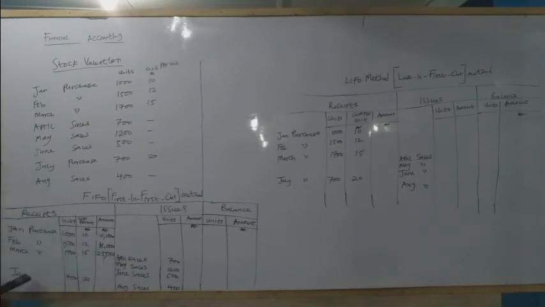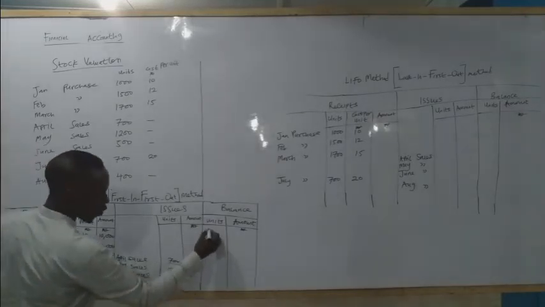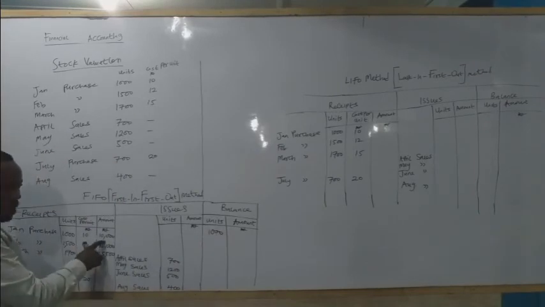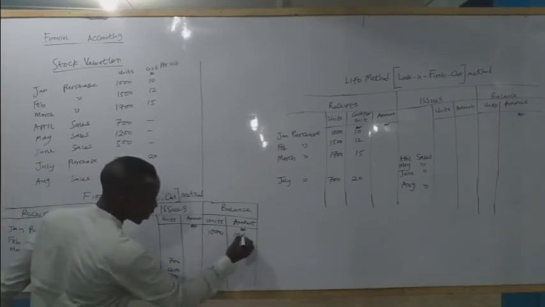But before all this, at first, January purchases 1,000 units at 10 naira. Our balance at the end of January, we have a total of 1,000 in our store. We have not sold anything, meaning that our balance as at the end of January will still be 1,000 units, at 10,000 naira.